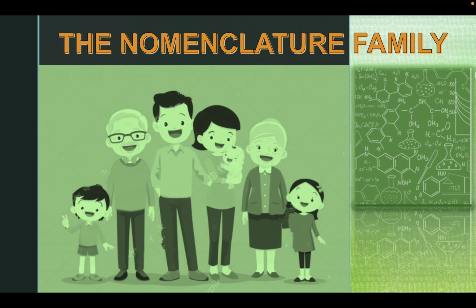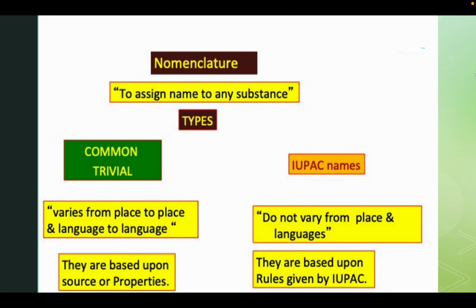Hello, we are the nomenclature family. Nomenclature simply means to assign a name to any substance. It can be common, also known as trivial, or the IUPAC name. Common nomenclature varies from place to place and language to language. For example, you would have a different name at home and a different name at school. Your home name is your common name, whereas your school name is the IUPAC name, which is a standard name. The IUPAC name is based upon the rules given by IUPAC. This family will be taking you on the journey of IUPAC nomenclature.